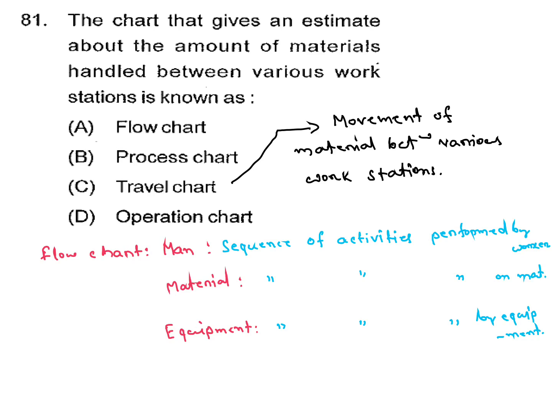Material type represents the sequence of activities performed on the material or raw material. Equipment type represents the sequence of activities performed by the equipment. And travel chart represents the movement of material between various workstations. So C is our answer, travel chart.